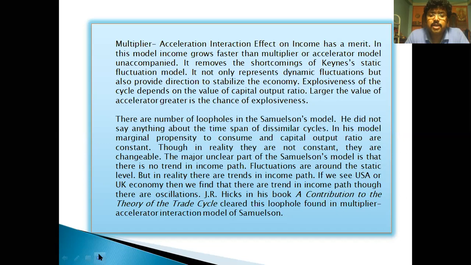But in reality, there are trends in the income path. You must remember that in reality there is a trend in GDP, there is a trend in income, and it is found in the USA and UK economy. It is easily found that there is a trend in the income path, and there are also oscillations. J.R. Hicks, in his book A Contribution to the Theory of the Trade Cycle, cleared the loophole found in the multiplier-accelerator interaction model of Samuelson. So here is the role of Hicks.